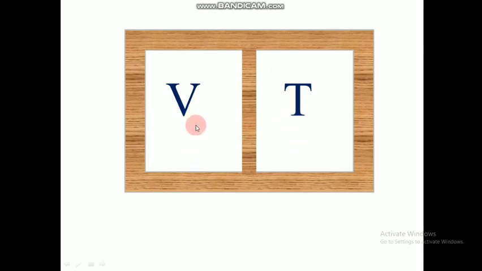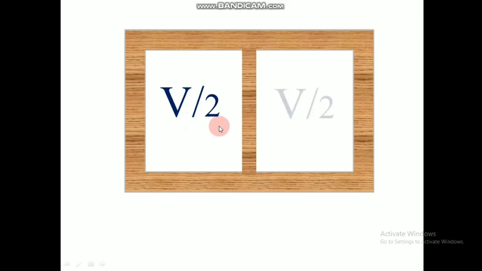Volume of gas will change because it depends on the amount of gas present inside. So initially it was this big, and when we partition it into a half portion, the volume also reduces to its half. So if the volume initially was V, the final volume will be V by 2 in both the compartments. Initially the volume was V, and when we partitioned it the volume becomes V by 2 because we made it into half. But what about temperature?